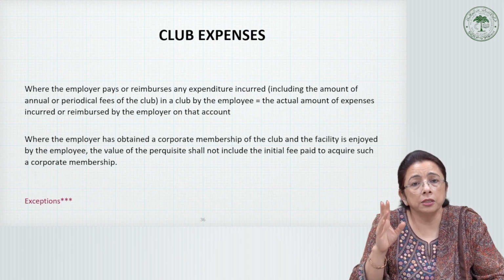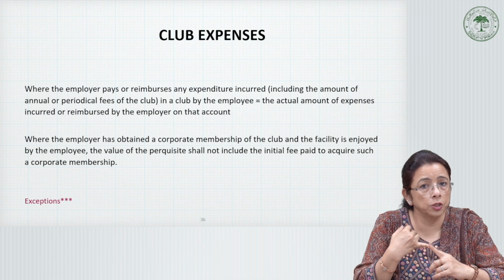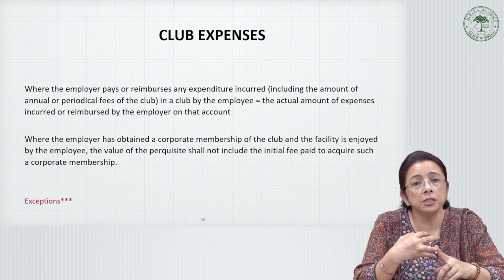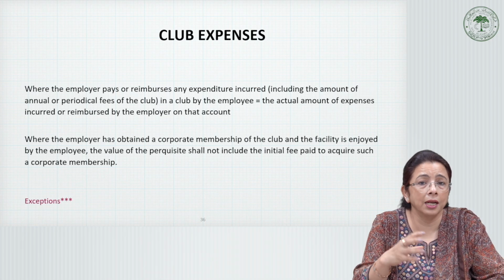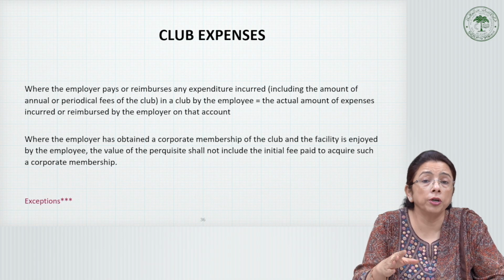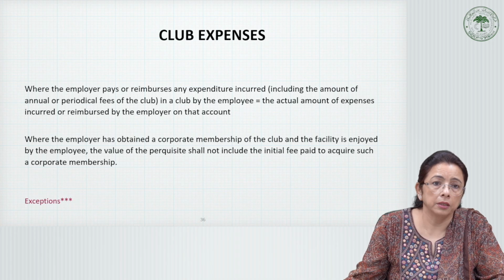So the exemption applies in two situations. One is when it is used for official purposes. Secondly, if it is provided to all the employees at large for their benefit, then it is not considered an individual benefit.